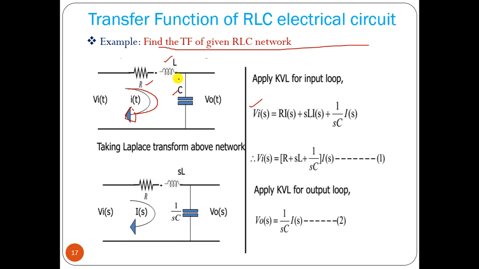Voltage across inductor L di dt means SL into IS, and here the voltage is 1 by C integration of I dt, so 1 by SC IS. So we can take IS as a common factor. V0S equal to 1 by SC into IS.